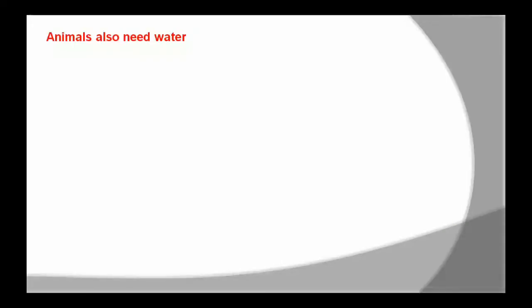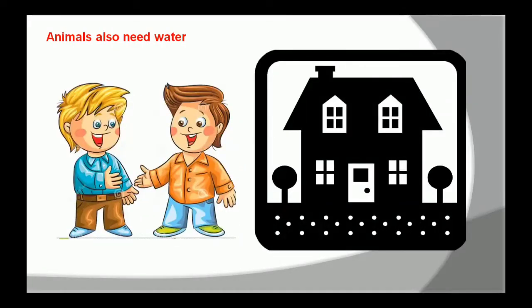Animals also need water. Here, this is Kishan and this is Madhu. One day, Madhu came to Kishan's house. Who came to Kishan's house? Yes, one day Madhu came to Kishan's house. He found small water containers here and there. What did this Madhu see? Yes, he saw some water containers here and there in Kishan's house.